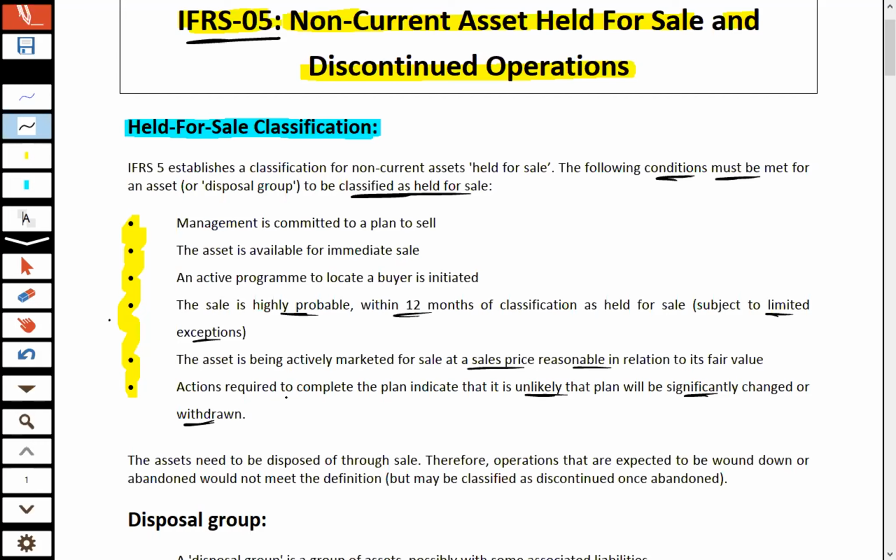So there should be actions required to complete the plan indicating that it is unlikely that the plan will be significantly changed or withdrawn. If all these points from first till end are met, in this scenario an entity can classify an asset as held for sale. If any of these points is not met, it means the specific criteria as held for sale of non-current asset is not met, so we cannot classify that asset under the scope of IFRS 5.